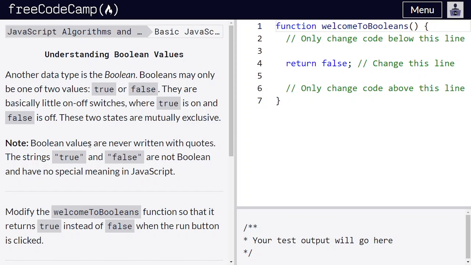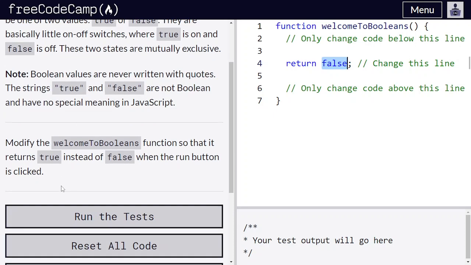So Boolean values are never written with quotes. That means it is not written like this. It is just written like how we write numbers. We don't use double quotes for numbers. So in the same way, Boolean values are never written with quotes. The strings "true" and "false" are not Boolean and have no special meaning in JavaScript.